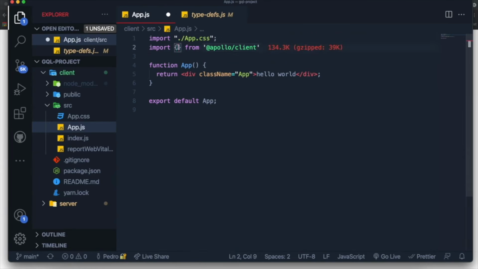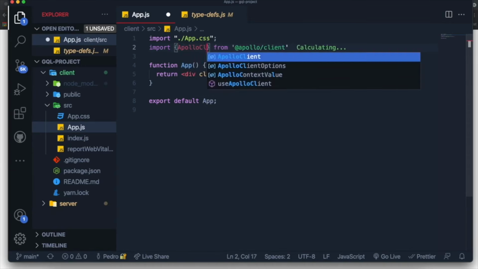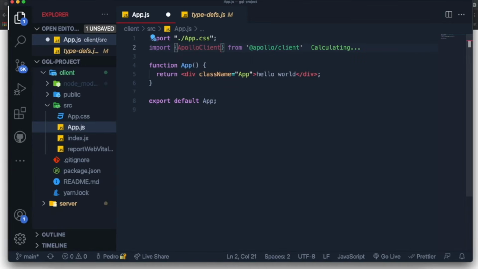Now, what we want to import from the Apollo client library is the following. We first want to import ApolloClient like this. It's a class that is created by the Apollo client library.